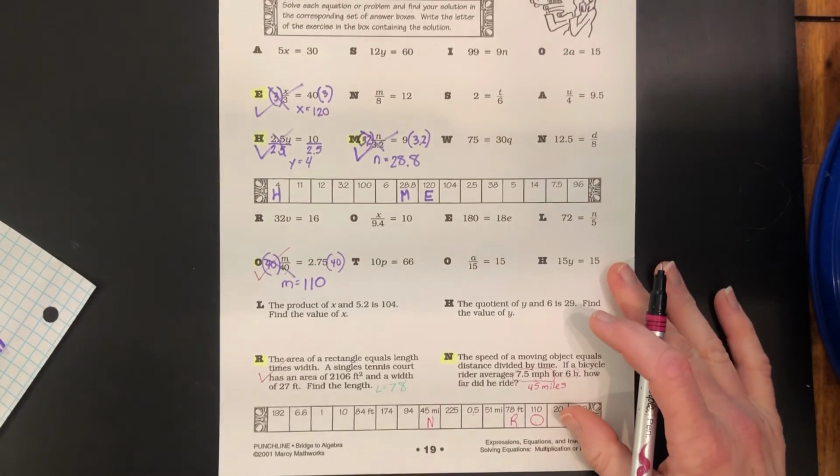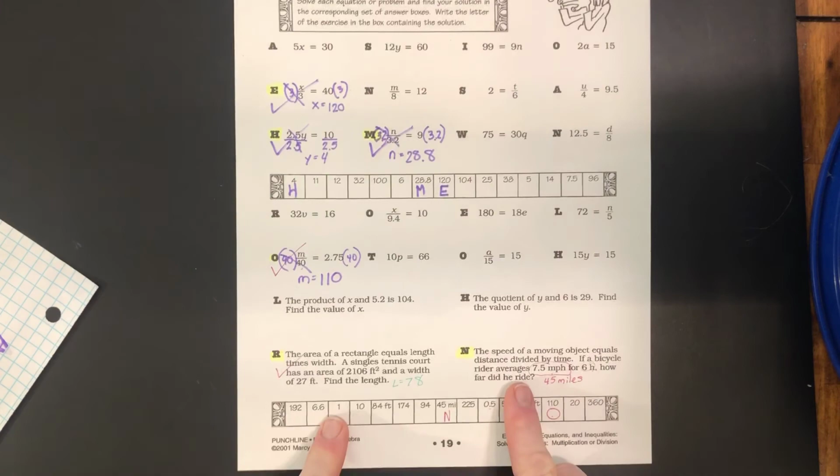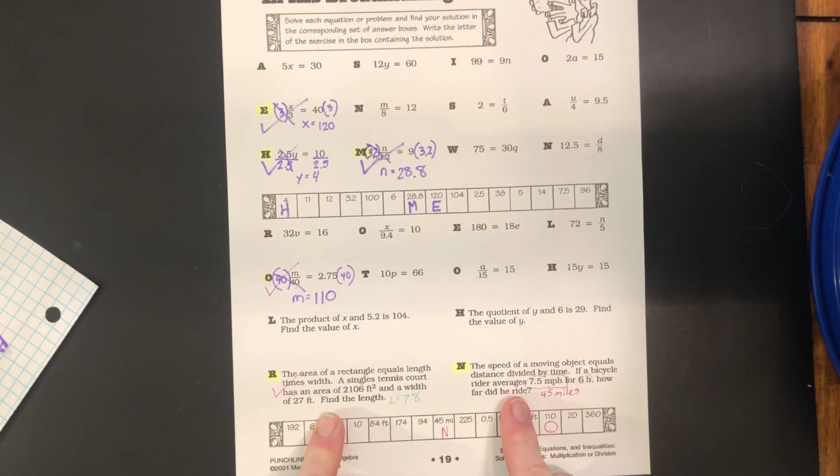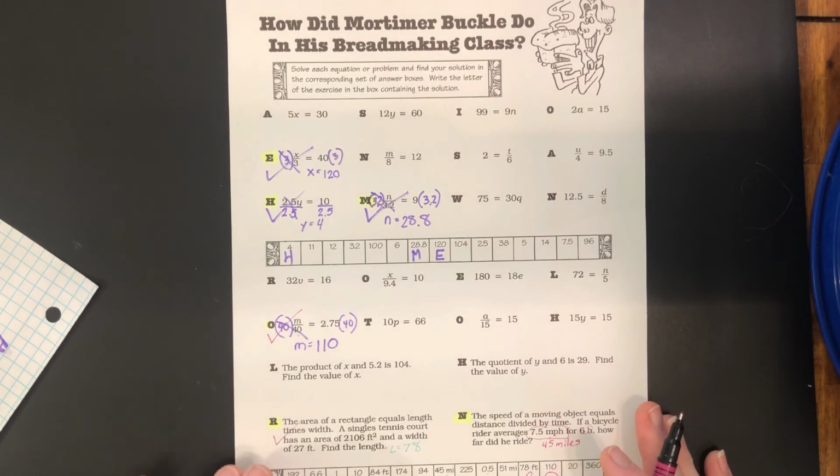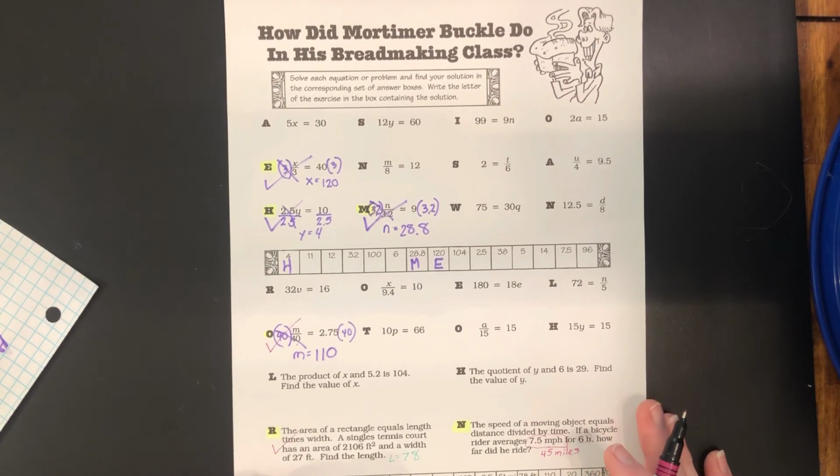Okay, so that's enough to get you going. We did the two most challenging ones together, and these two are fine, and you've got the rest. And then you are going to find out how Mortimer Buckle did in his bread making class. What an exciting thing to find out. I know you can't wait.